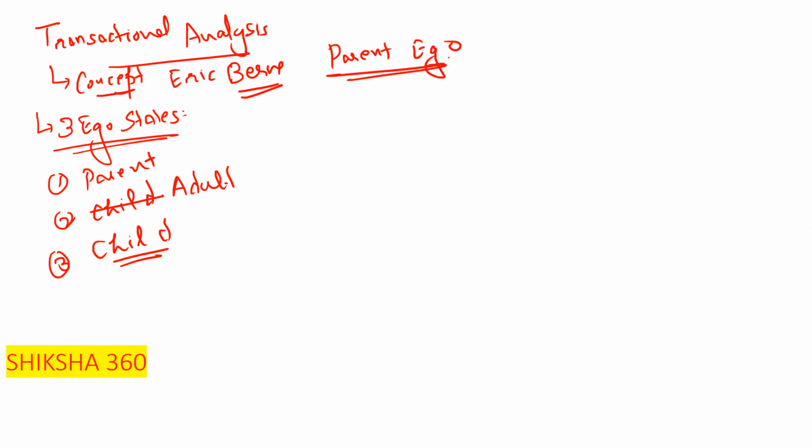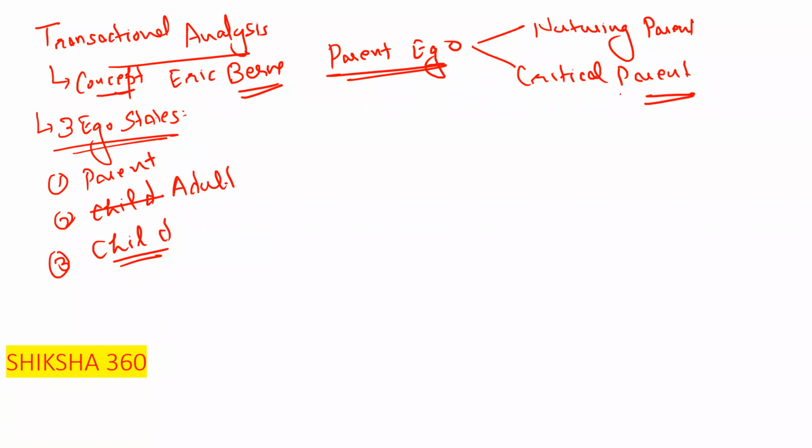Under the parent ego, there are 2 types. Can anyone tell what the 2 kinds of parent ego are? First one is the nurturing parent, and second is the critical parent. Under the parent ego, we have the nurturing parent and the critical parent.